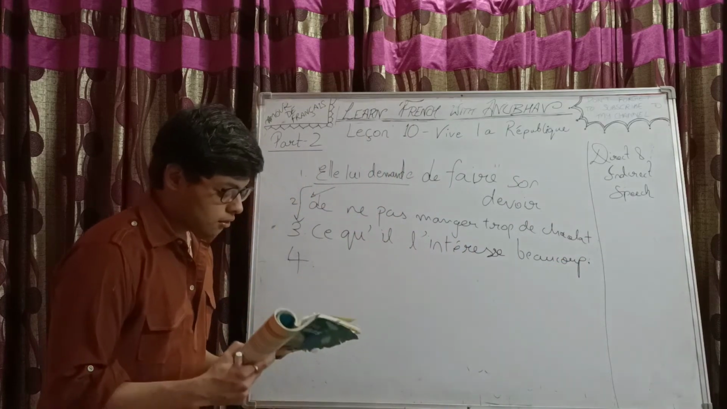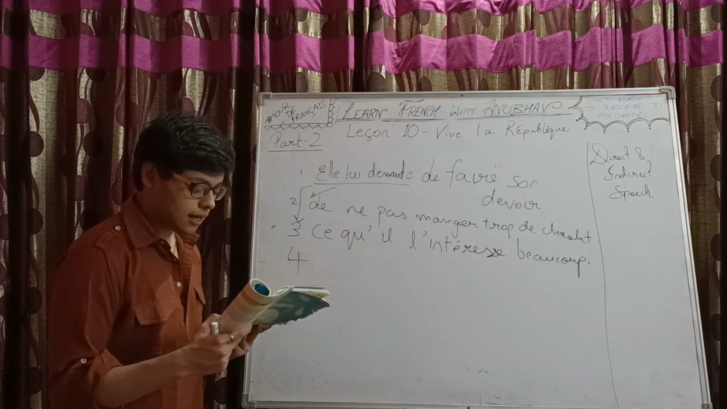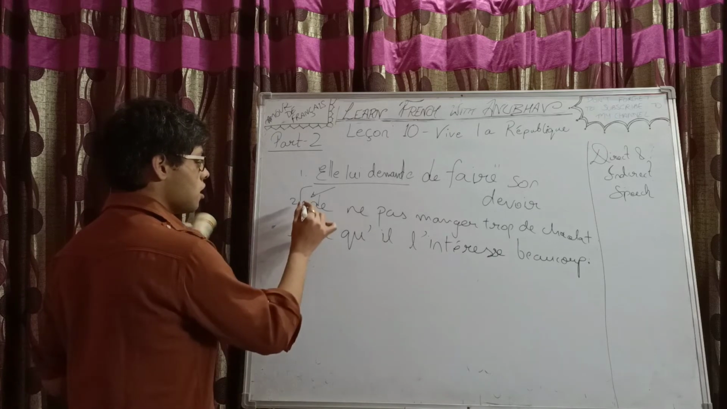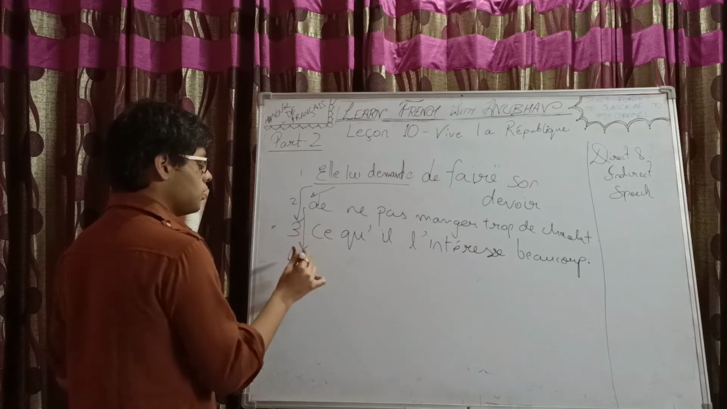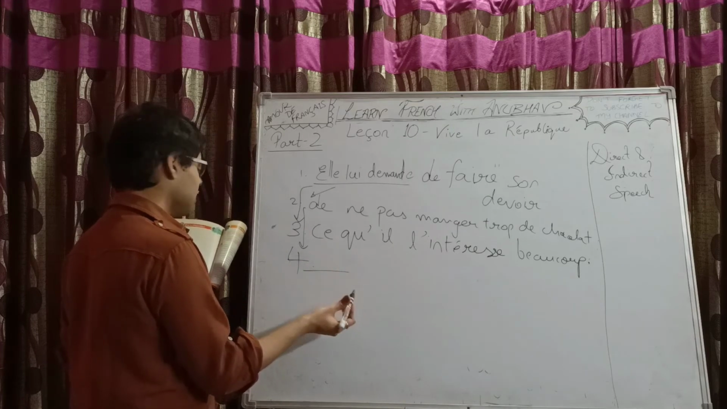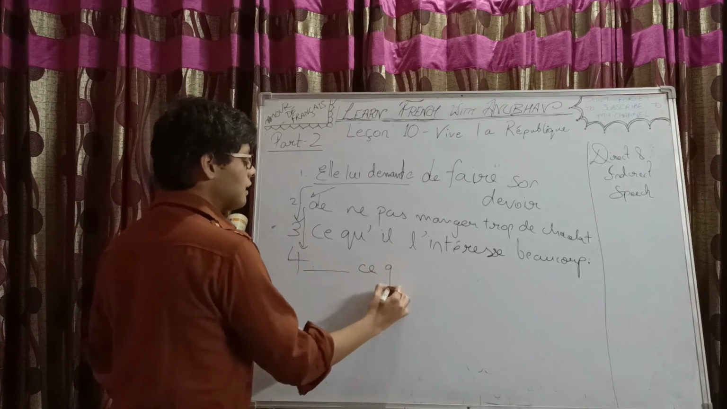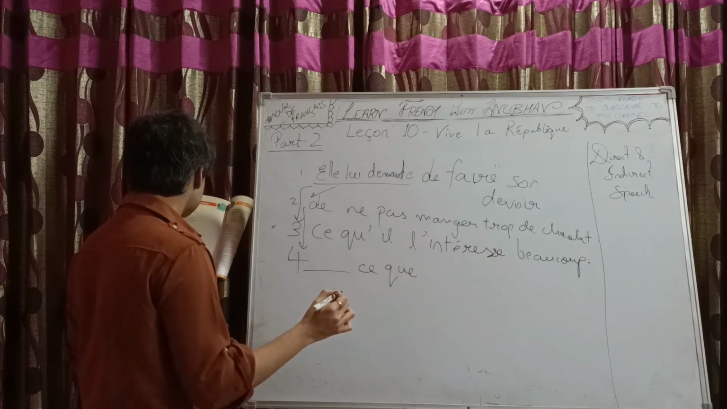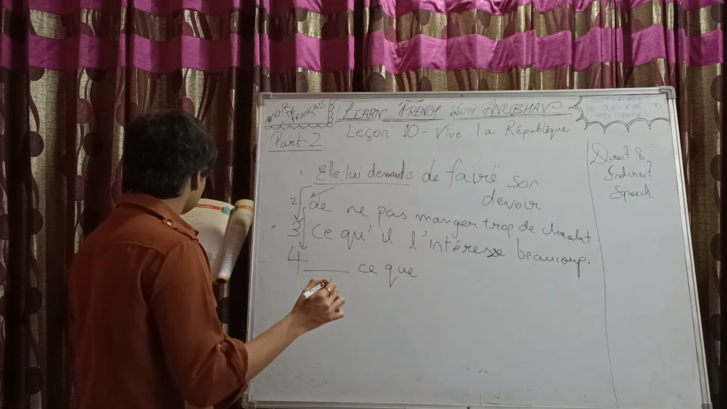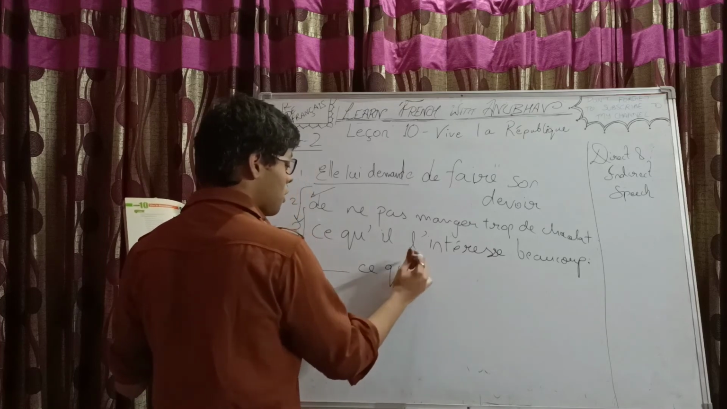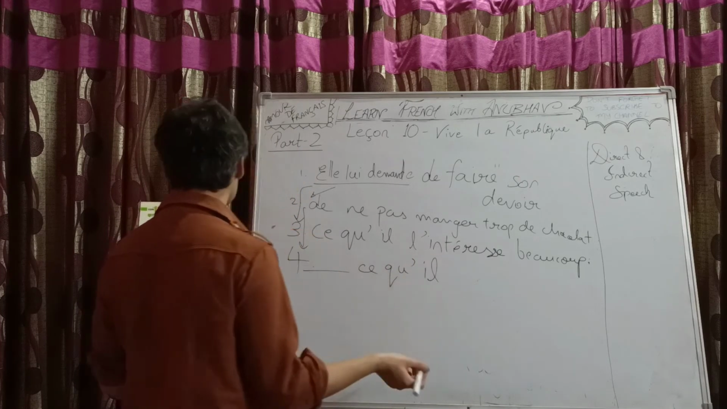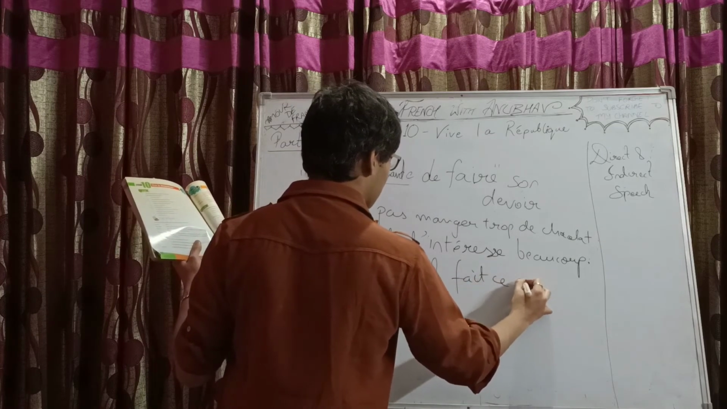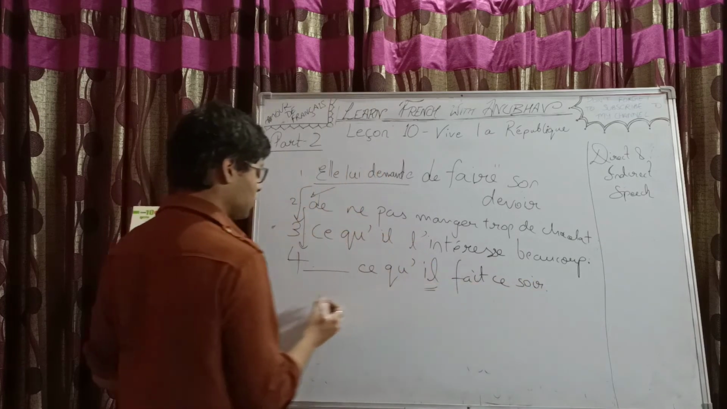Question number 4. Qu'est-ce que tu fais ce soir? So "elle lui demande", the same thing will be repeated here. "Qu'est-ce que" will become "ce qu'", with an apostrophe because "il" begins with a vowel. Ce qu'il fait ce soir. The verb form will change because the subject has changed.